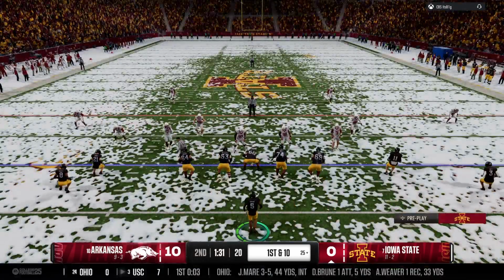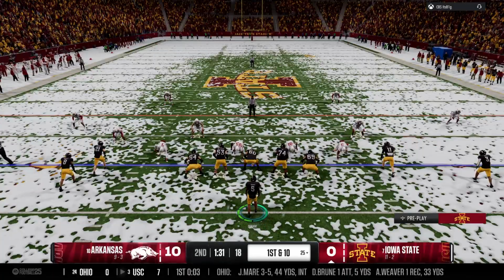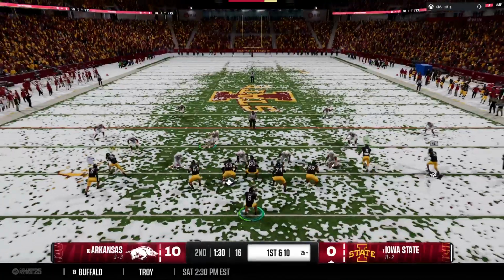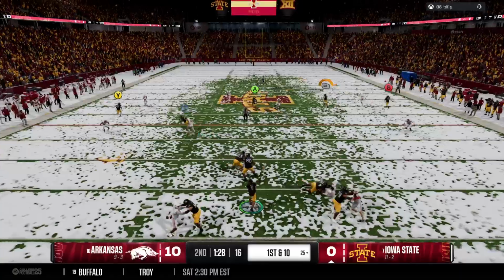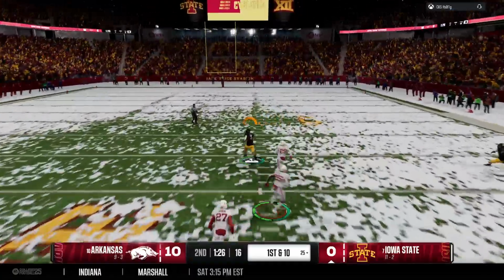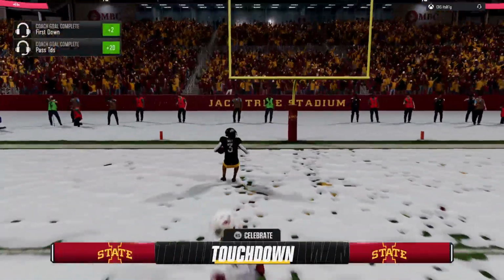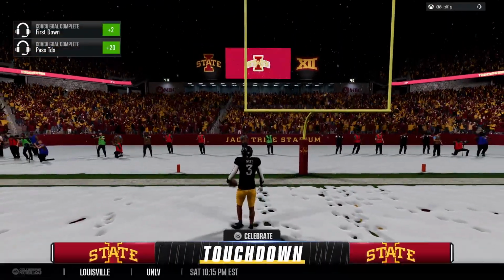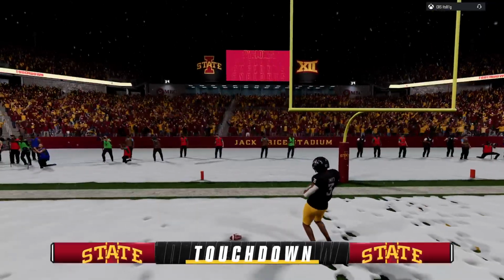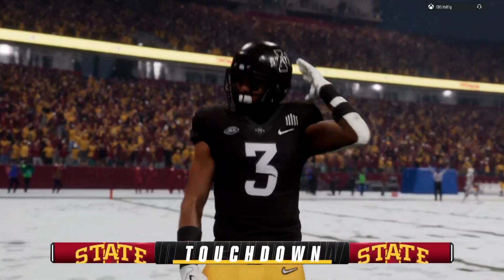And here comes the Iowa State offense back onto the field now. Not a whole lot of time remaining before halftime to cut into this lead. He'll take a deep shot here. The catch is made for a huge pickup. Breaks clear over the middle. Can they catch him? They're not going to get him. He's in. Touchdown, Iowa State.